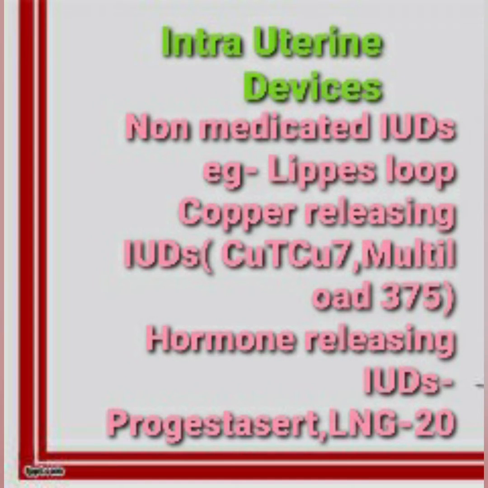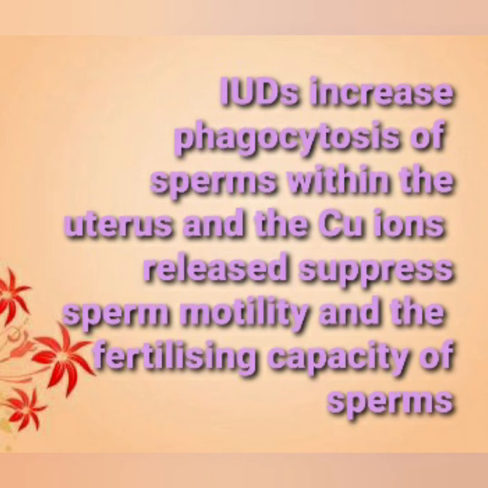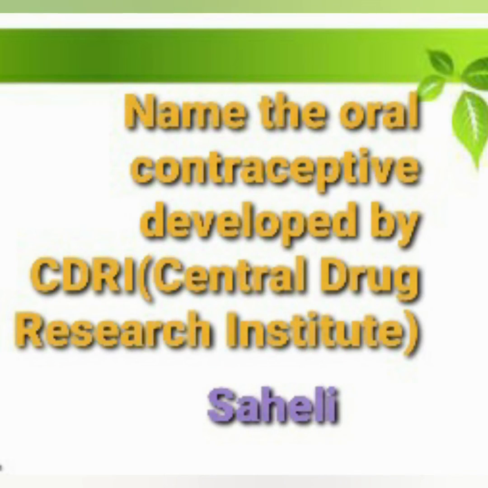Intrauterine devices include non-medicated IUDs, example Lippes loop, copper-releasing IUDs, example Copper T, Copper 7, Multiload 375, and hormone-releasing IUDs include Progestasert and LNG-20. IUDs increase phagocytosis of sperms within the uterus, and the copper ions released suppress sperm motility and the fertilizing capacity of sperms.